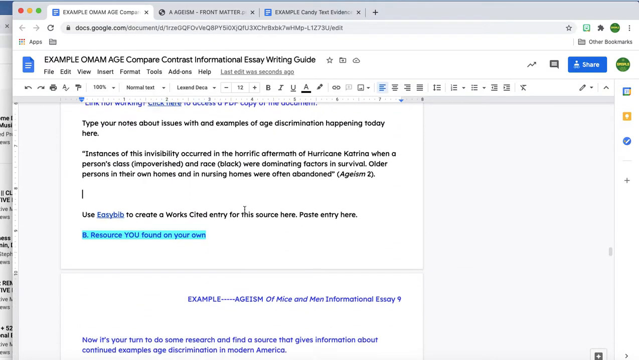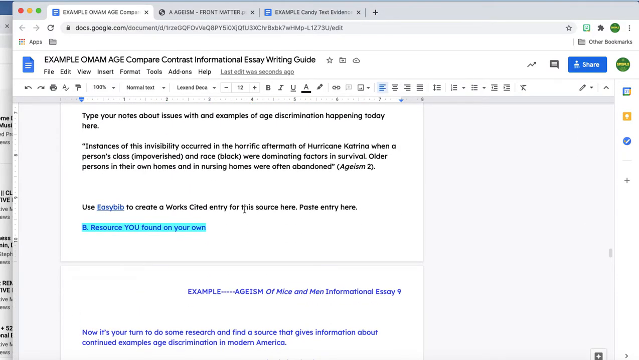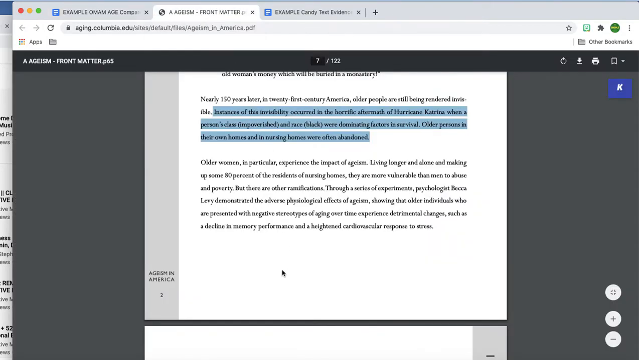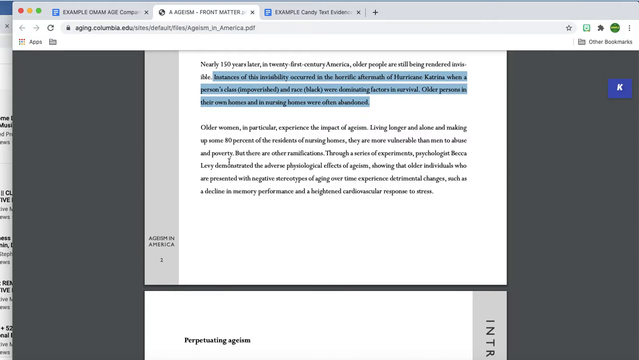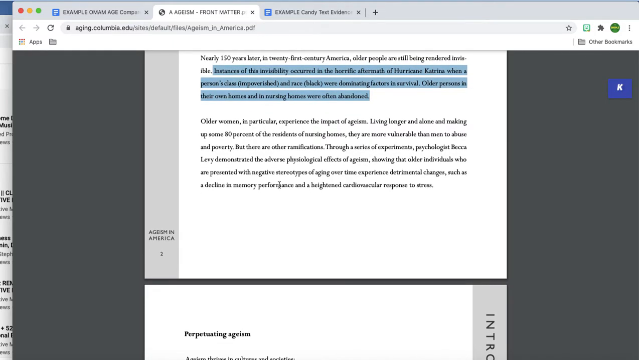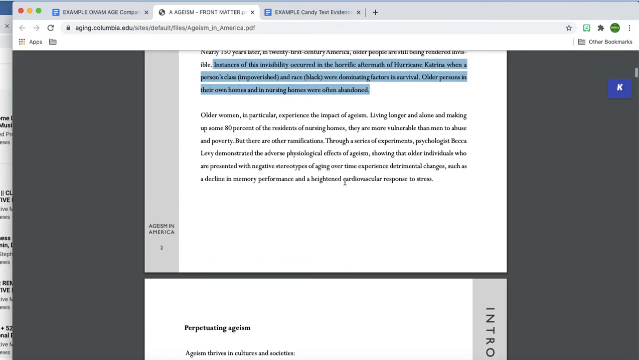All right, let's go back and let's see if we can find some other examples. If I find at least one more, I can probably quit and go on. All right, so let's go ahead and see what else. Oh, this is interesting. Older women in particular experience ageism. They're 80% of the people in nursing homes. Okay, so it looks like I'm skimming through this. So when people are subjected to ageism, they end up having poorer memory performance and more cardiovascular disease. That's kind of interesting.